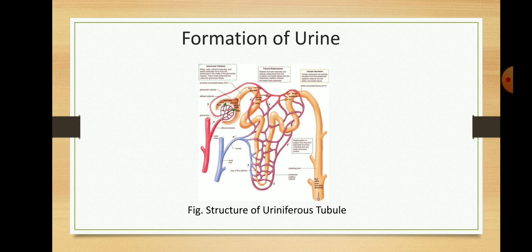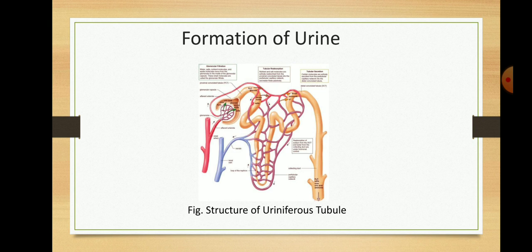Then it ends with the collecting duct. In such a way, a complete structure of the uriniferous tubule is formed. This structure is helpful for the formation of urine.